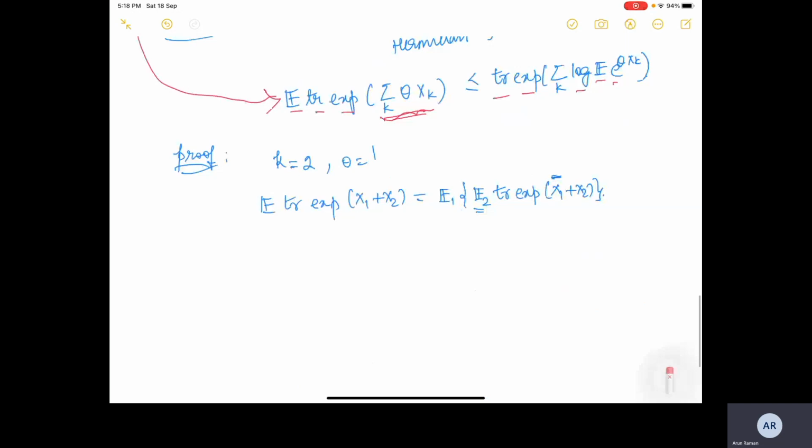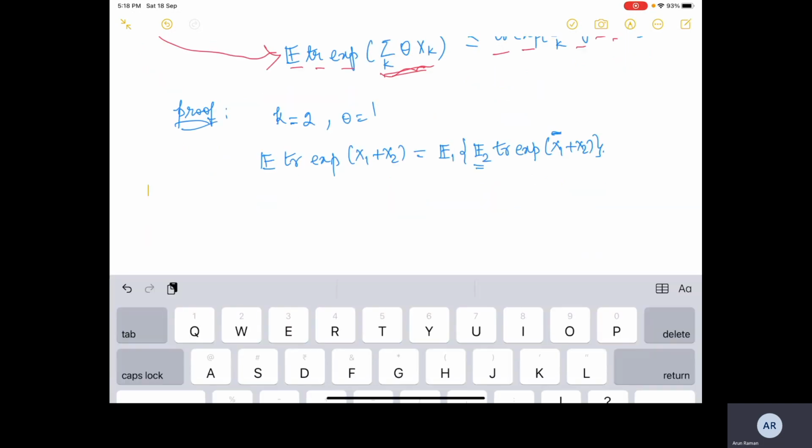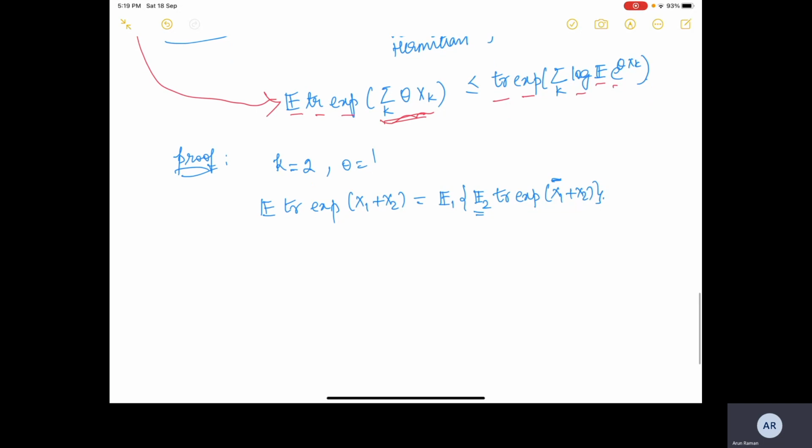This was the only trick that we had, because when we are taking expectation with respect to X2, then X1 is constant for it. Then using the corollary, what we obtain is the expected value of trace exponential of X1 plus log of the expected value of e to the X2. We are directly applying the corollary.